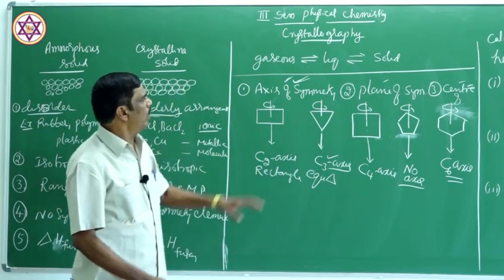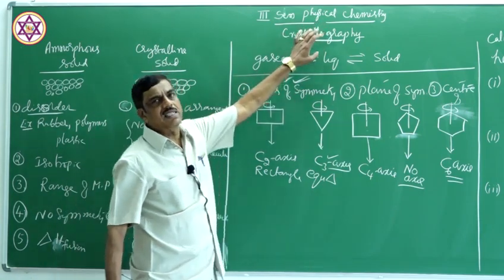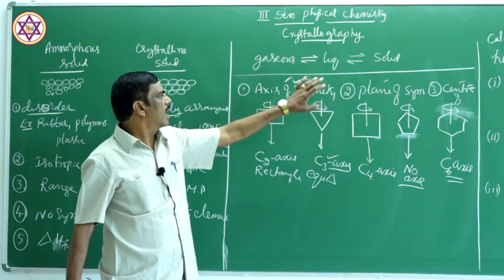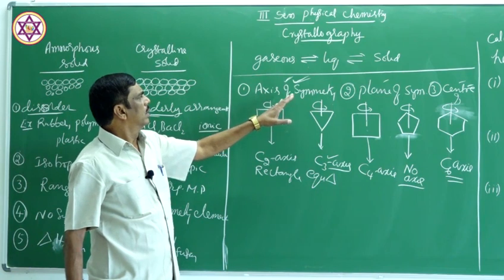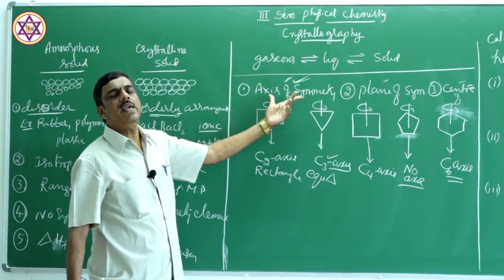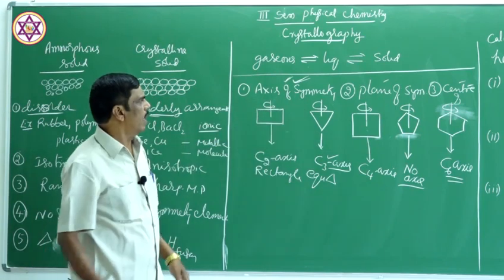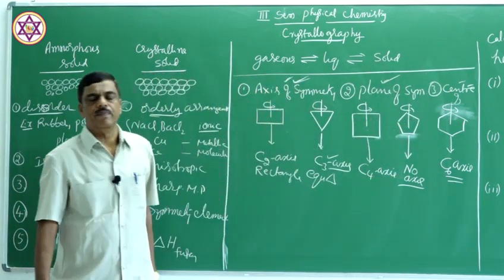So, now if we know this axis of symmetry, we can apply that to our crystals. How many axes of symmetry are there in a crystal, that we can easily study. Now, come to the plane of symmetry. What is a plane of symmetry?